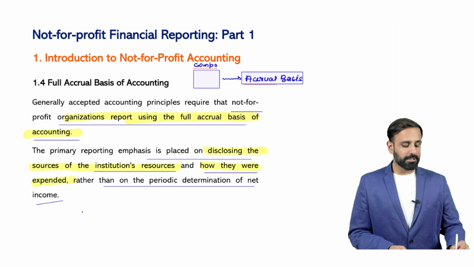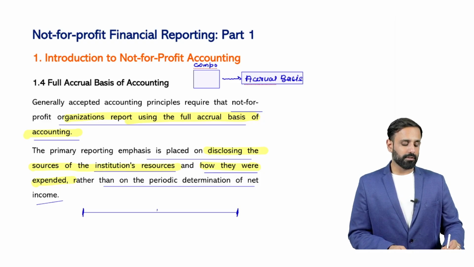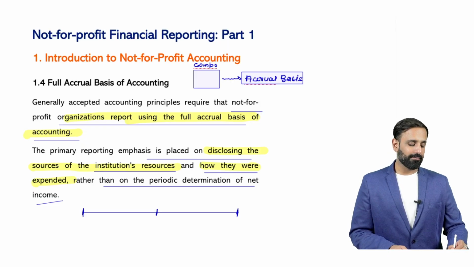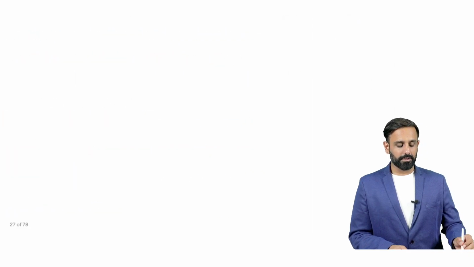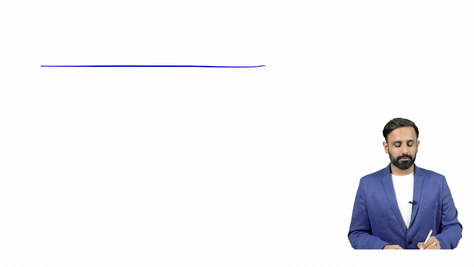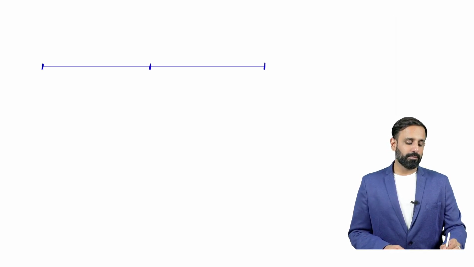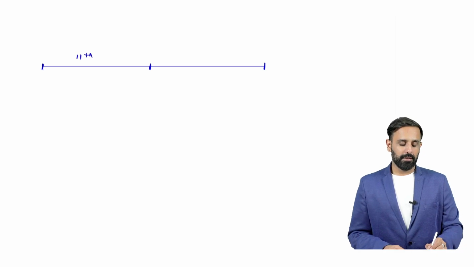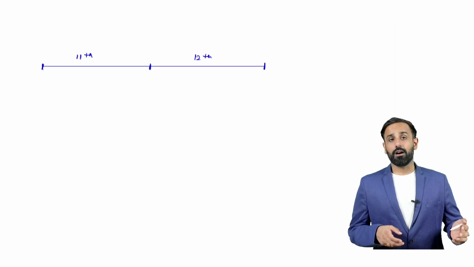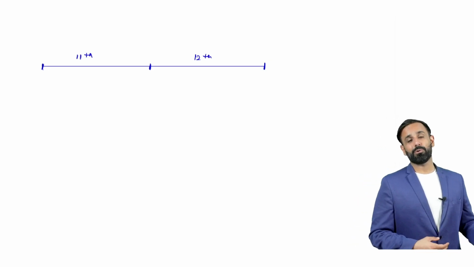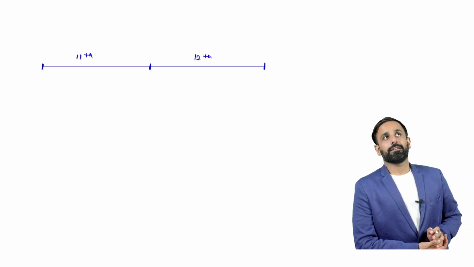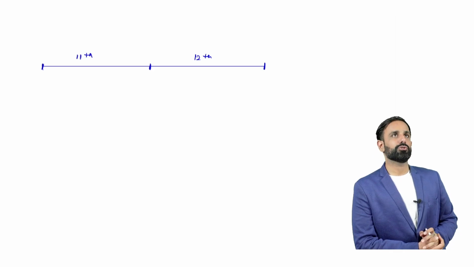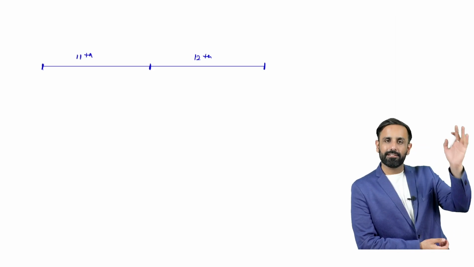Now, when we follow the accrual basis of accounting, we record the transaction on the basis of accrual. So let's say we have performed sales, and in the next slide I will show you. Let's take the example of Byju's. Byju's provides training for 11th and 12th standard. Byju's is about to die; the Supreme Court is pushing Byju's for insolvency, so soon that company will get dissolved, but that is a different situation.